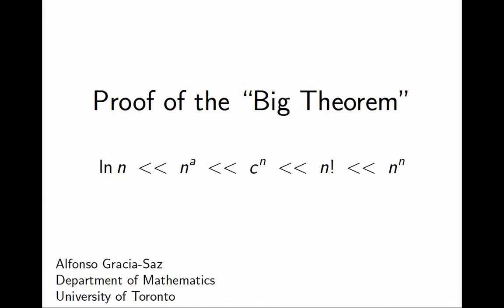The Big Theorem establishes a hierarchy among the most common families of sequences. It tells us which sequences grow faster than which ones. I assume you have already watched the previous video, where I introduced the theorem, I explained the notation, and I showed how to use it. There is a link in the description. In this video I will present a proof.